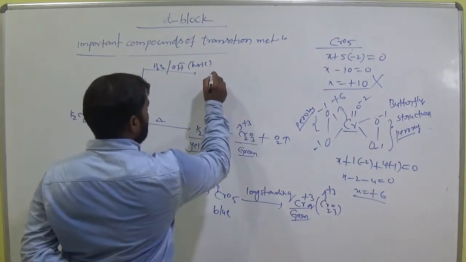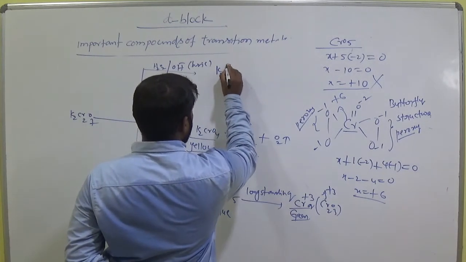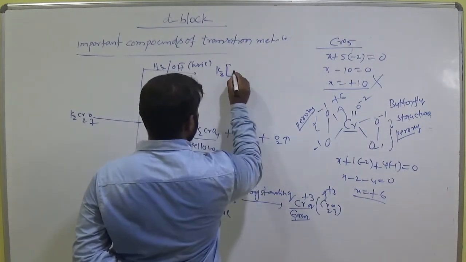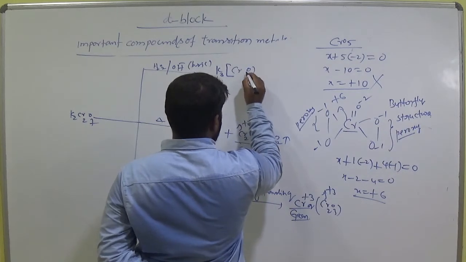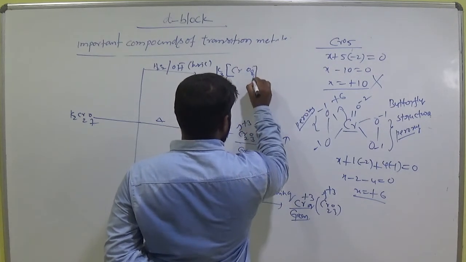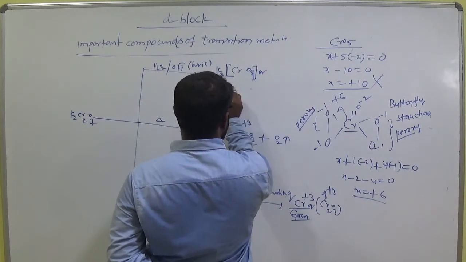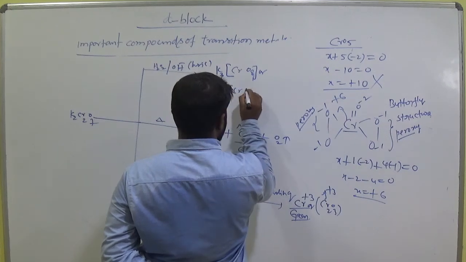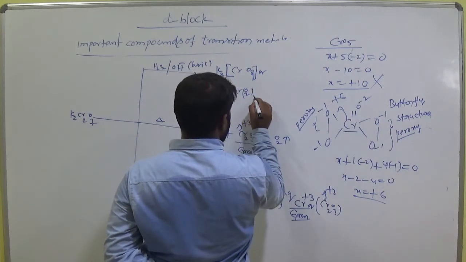Here let's see the important compound K3CrO8. We can also write this as K3[Cr(O2)4].